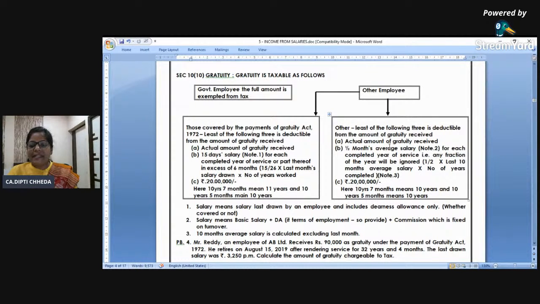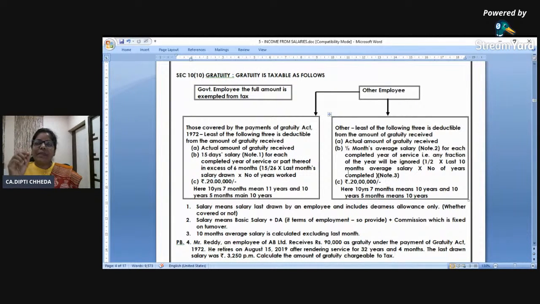Once again, for covered, definition of salary is basic and DA, all DA. Here I call it basic plus DA only which is covered for retirement, and commission only on turnover, not fixed commission, right? Here last month's salary, here average of 10 months, ignoring the last month, and here 15 by 26, here 15 by 30, and here fraction to be considered, here fraction to be ignored, right? So this is how you give a gratuity deduction.